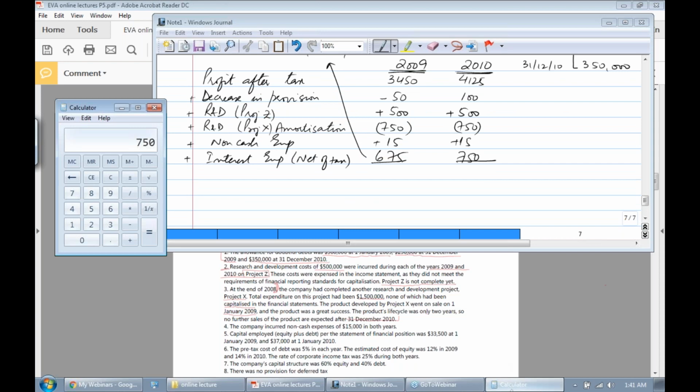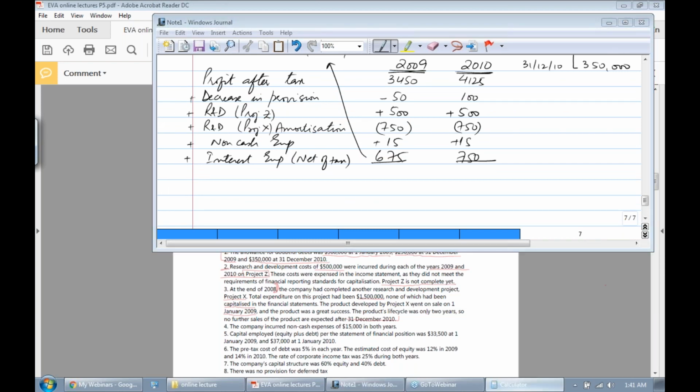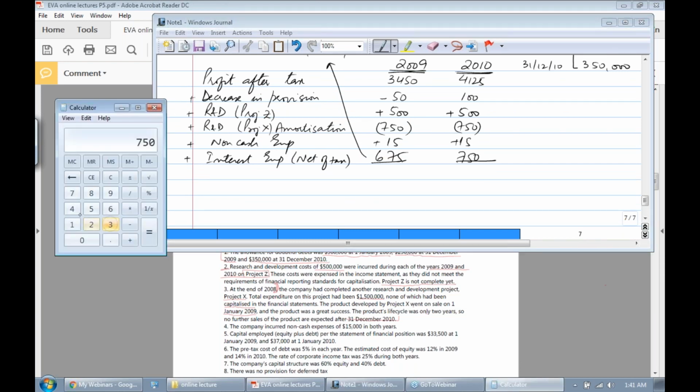Right, now let's calculate these figures. Let's see what's here. 3450 minus 50 plus 500 minus 750 plus 15 plus 675. That makes 3840.